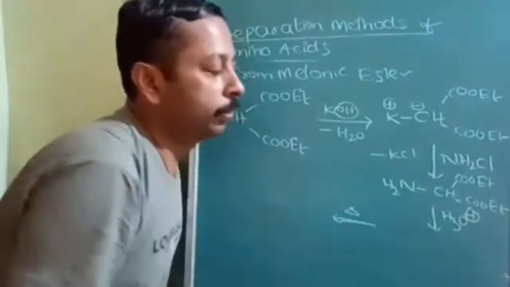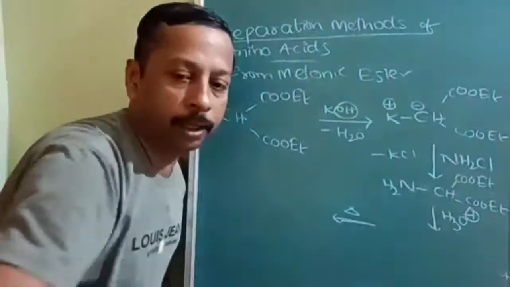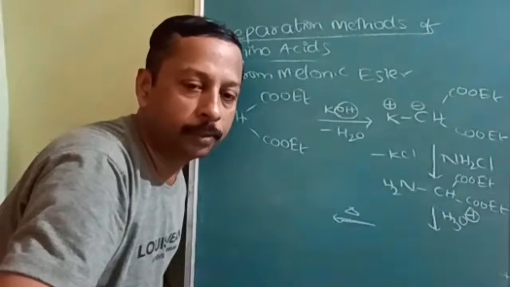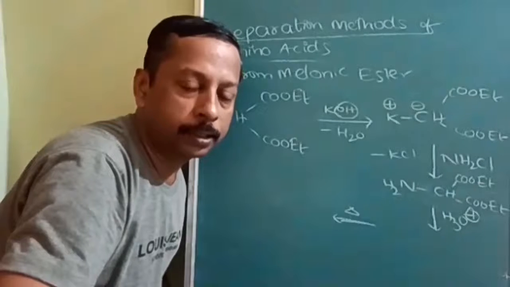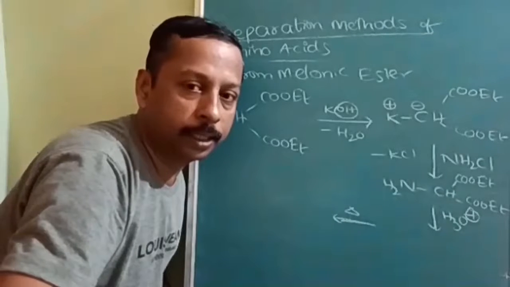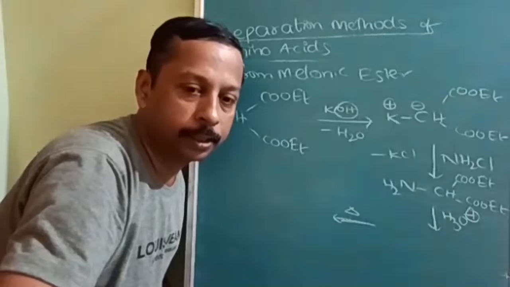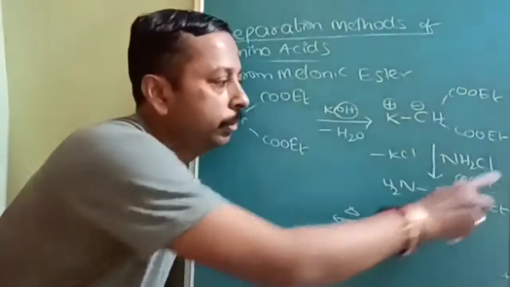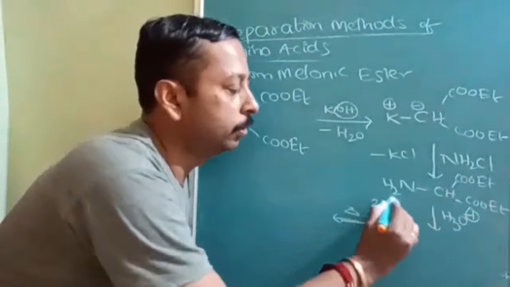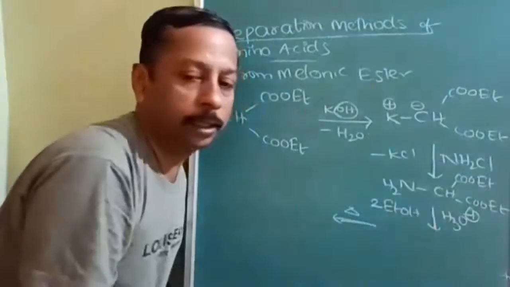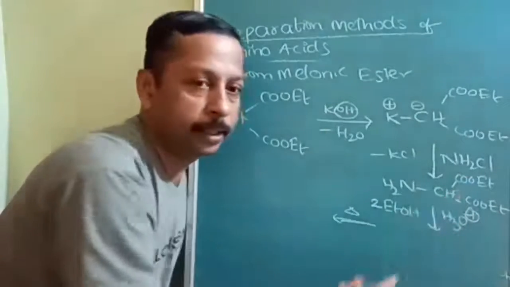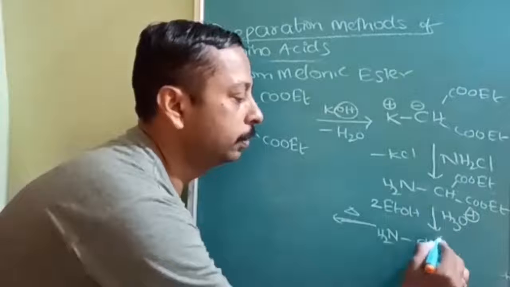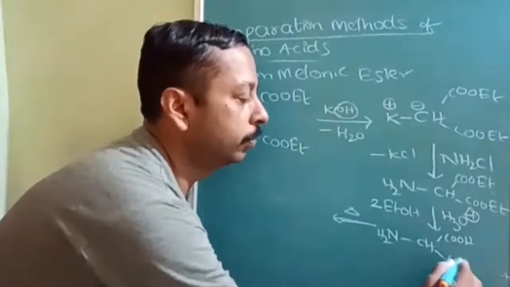Okay. Now tell me, esters on hydrolysis, what will they give? Esters can be hydrolyzed by base hydrolysis and acidic hydrolysis. Ester hydrolysis will give alcohol and carboxylic acid. So 2 moles of EtOH will be eliminated, and this will form a carboxylic acid. Okay, NH2, CH, COOH, and COOH.